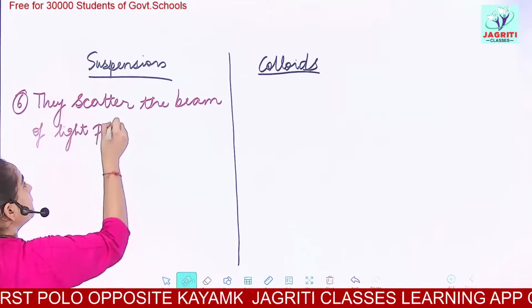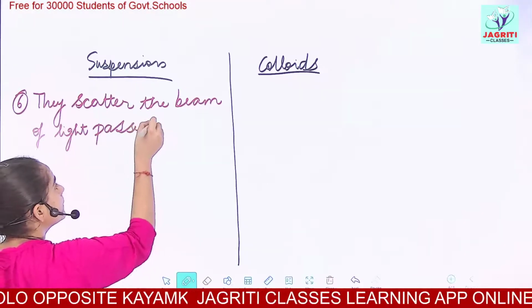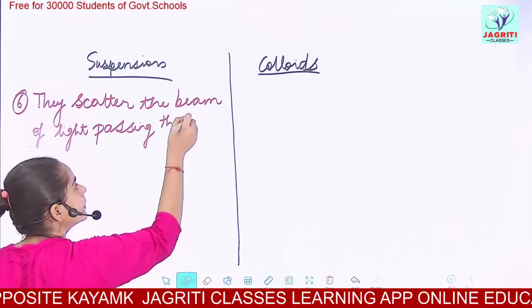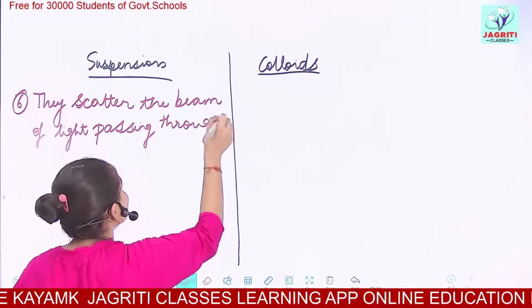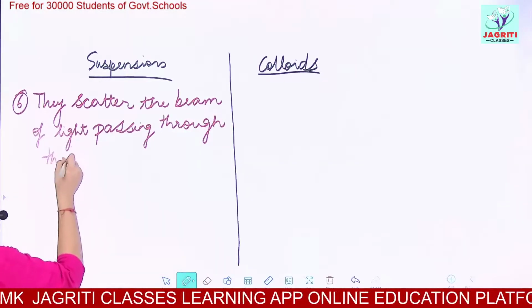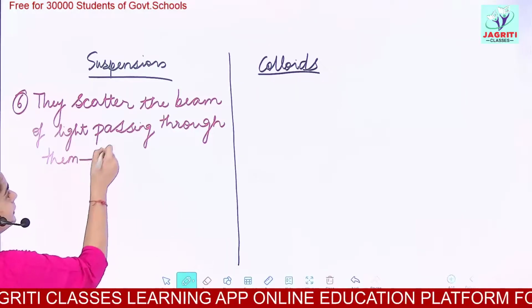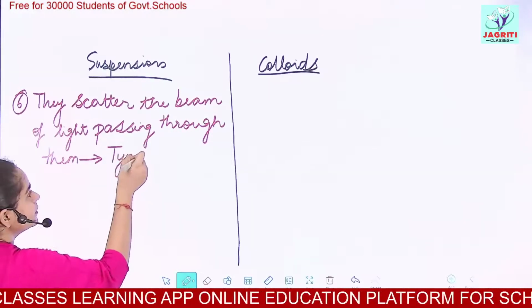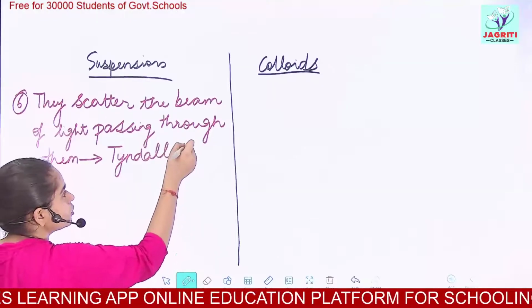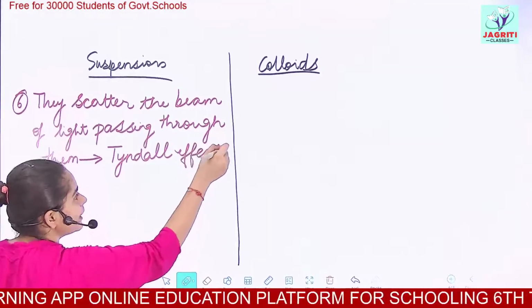And this scattering of a beam of light is called the Tyndall effect. So they show the Tyndall effect.